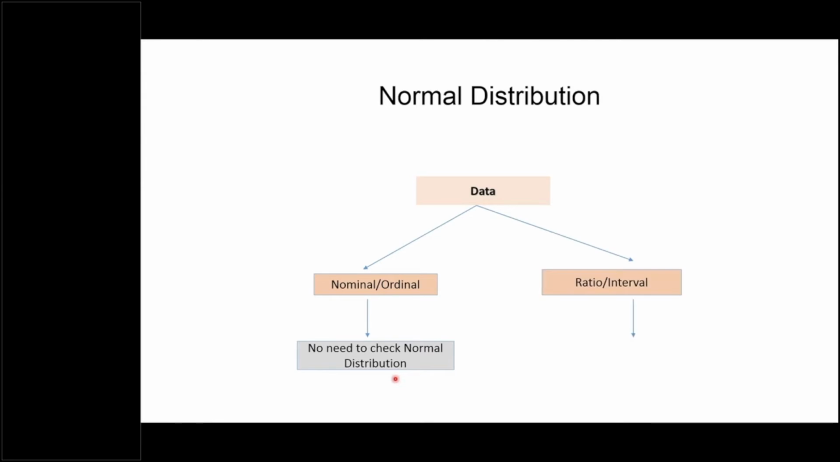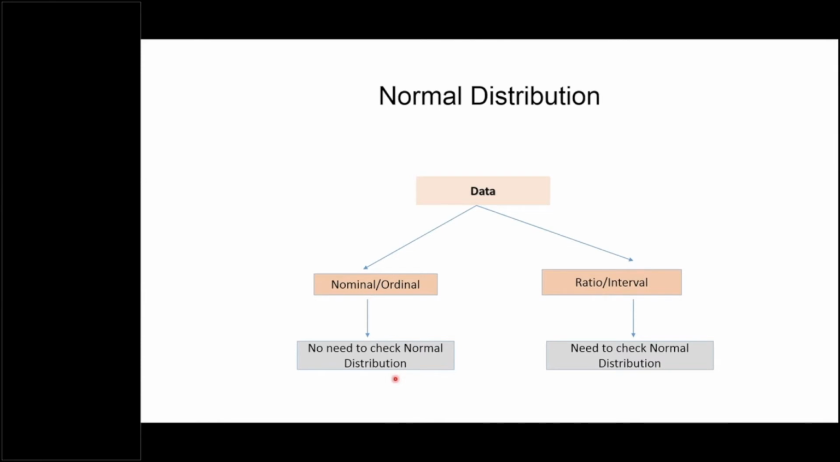Now let's talk about distribution. If our data is nominal or ordinal, if we have measured data in the scale of measurement which are nominal and ordinal, then there is no need to check normal distribution, because we know that this data does not follow the normal distribution. We have to check normal distribution only when our data is ratio or interval,